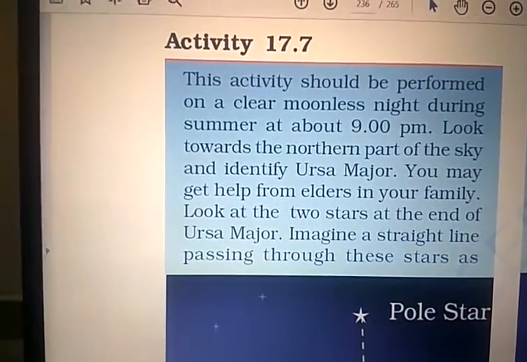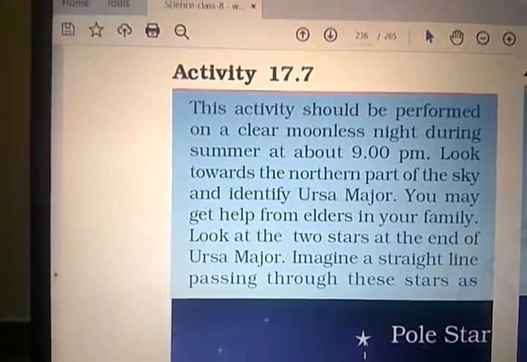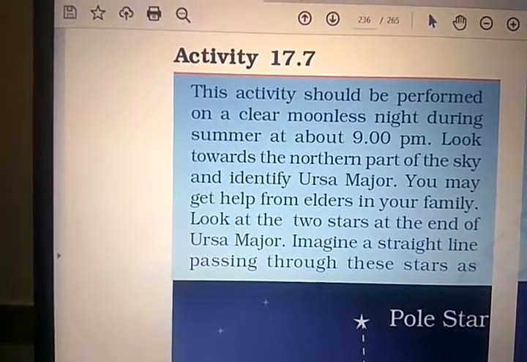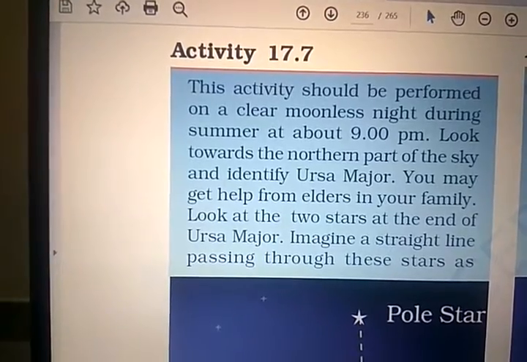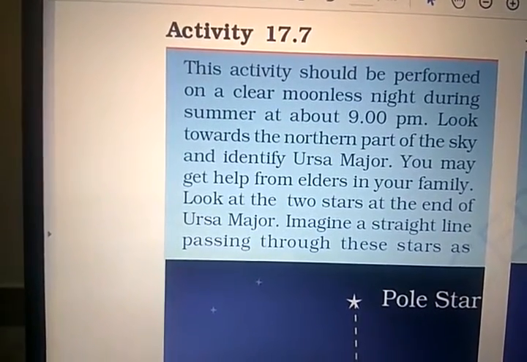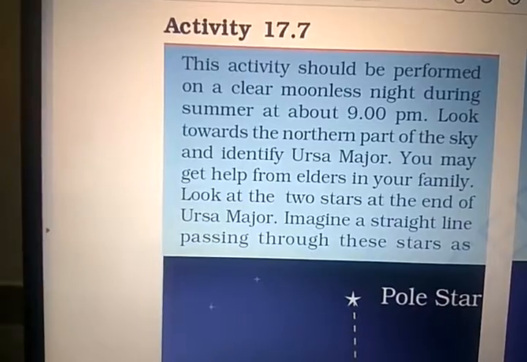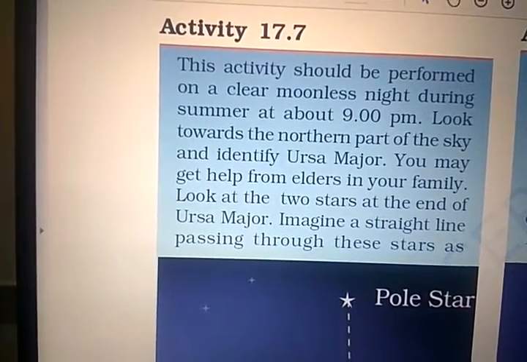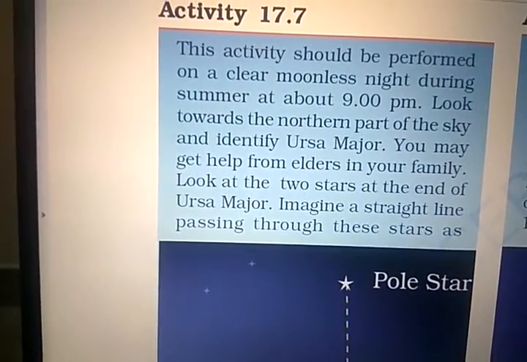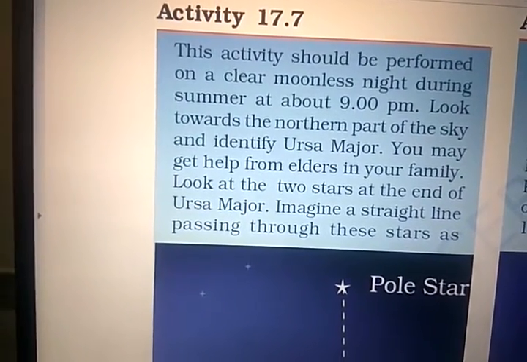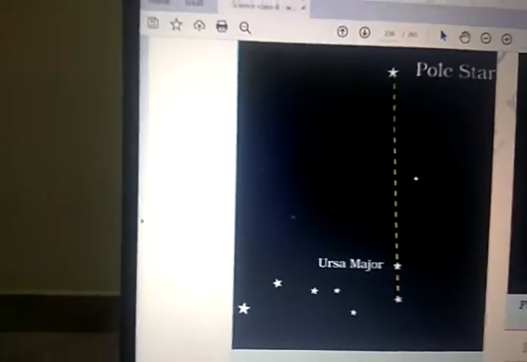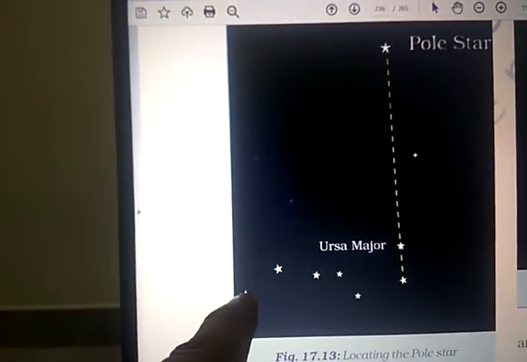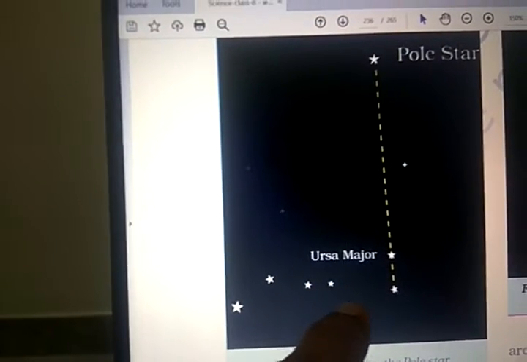Now activity 17.7. It should be performed on a clear moonless night during the summer at about 9 p.m. Look towards the northern part of the sky and identify Ursa Major; you may get help from the elders in your family. Look at the 2 stars at the end of Ursa Major. Imagine a straight line passing through these stars. So you can find the pole star from this Ursa Major also. Here you can see the Saptarshi: 1, 2, 3, 4.